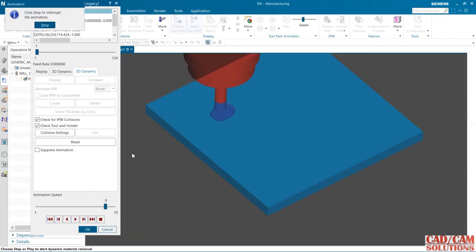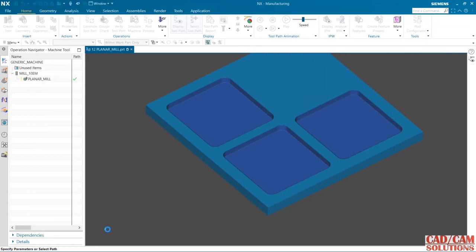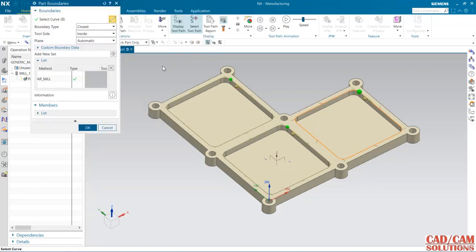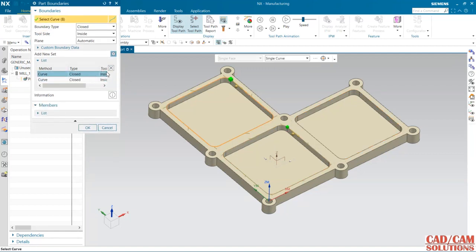Now see, first, second, and third pocket. Okay, now I want only one pocket, so just remove the third boundary and the first boundary.